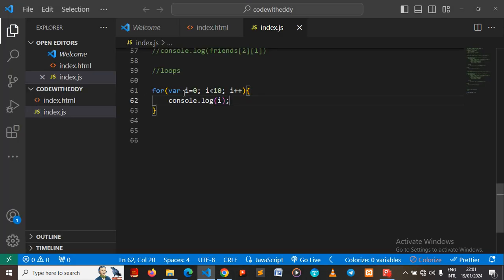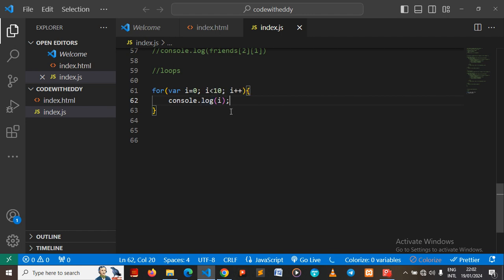We declared a variable called i. You can actually call the variable anything, and we set it to the value of 0. Then this is the condition: as long as the value of i is less than 10, from 0 to 9, continue printing that value. So now the value is 0, and the computer comes here to check the condition. Is 0 less than 10? The answer is yes. So print out 0.